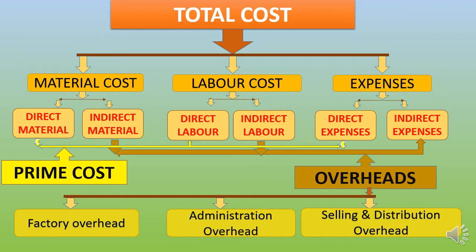So indirect material means stationery used in general administrative office, postage, a sweeping broom and brush, etc. In case of indirect labor, that is salary of office staff, salary of managing director, remuneration of directors of the company. In case of indirect expenses, so rent of office building, legal expenses, office lighting and power, telephone expenses, etc.